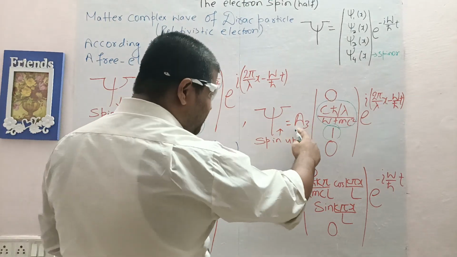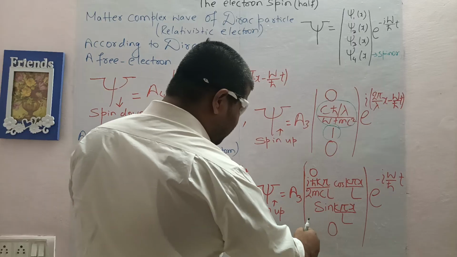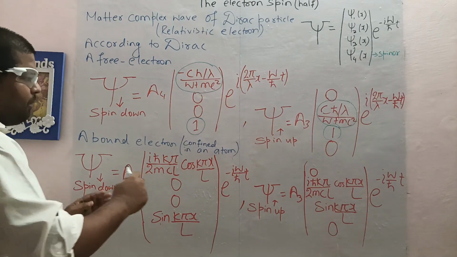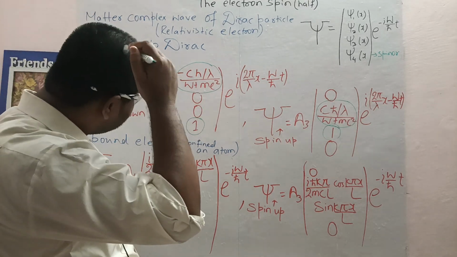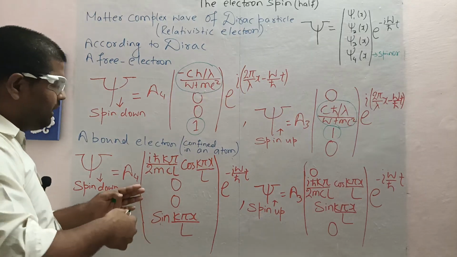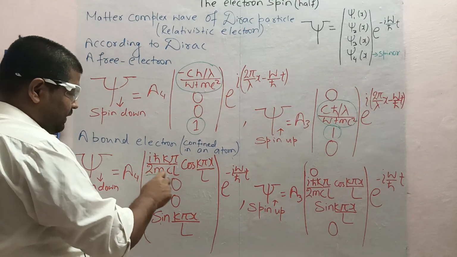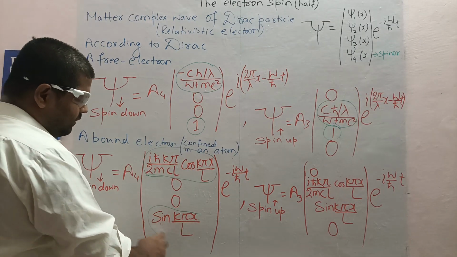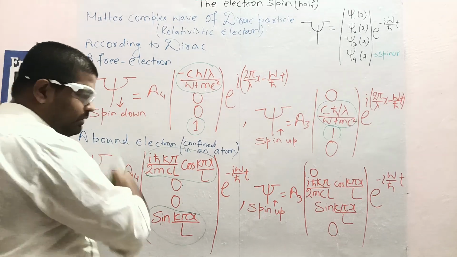And for a spin up state in free state, and a spin up state in bound state for an electron, the standing wave pattern is this. Notice the analogy of these four components of amplitude is in the bound state also. This is the smaller vibrating amplitude, this is larger vibrating, and these two are 0 as the spin down, and a spin down in bound state.